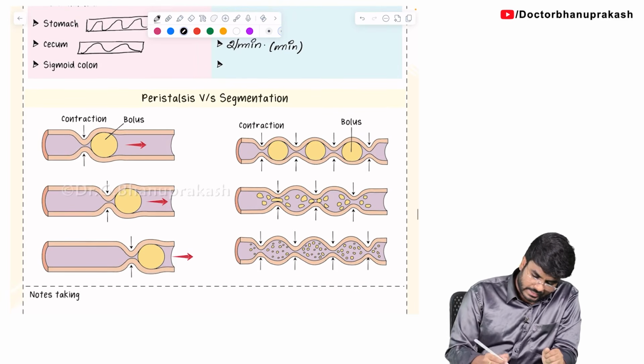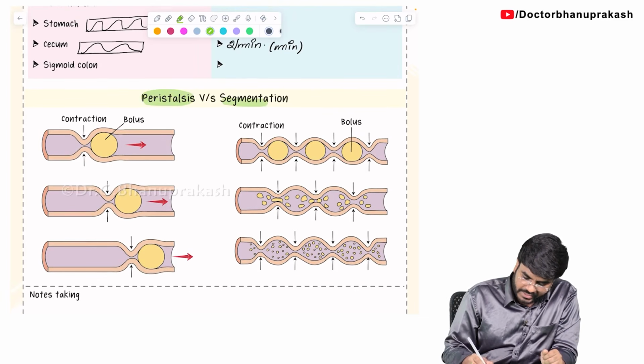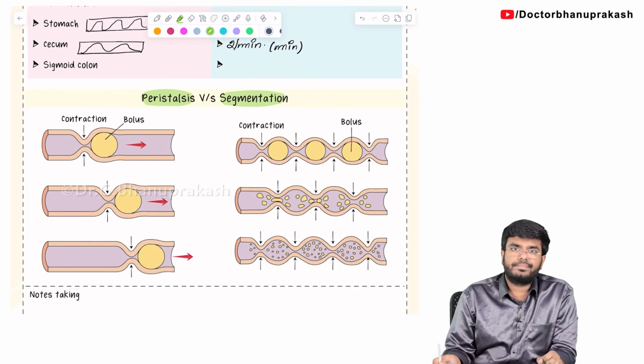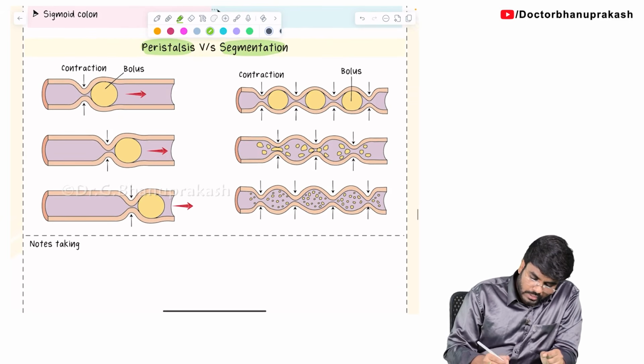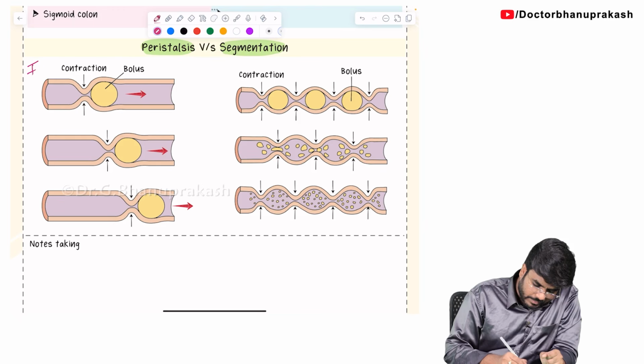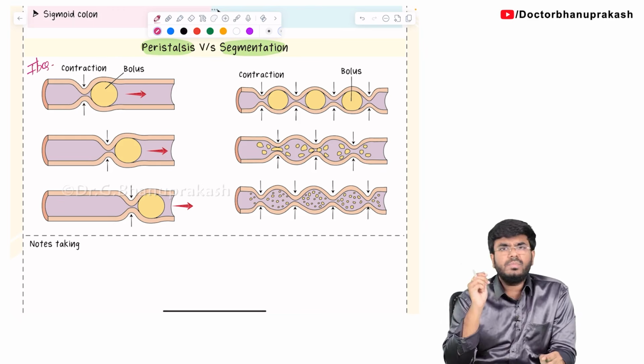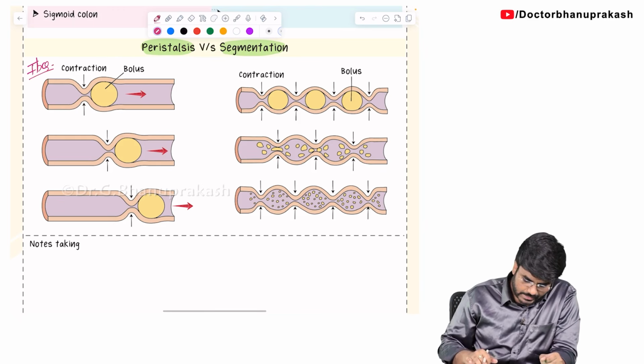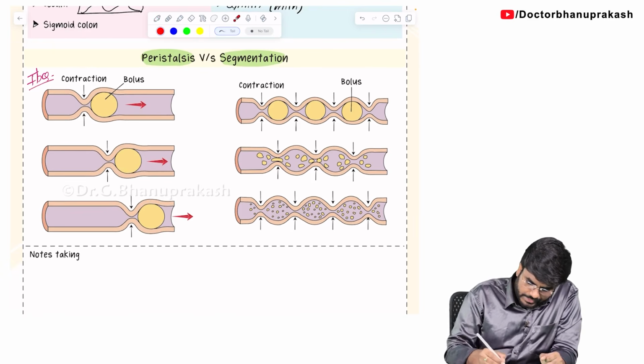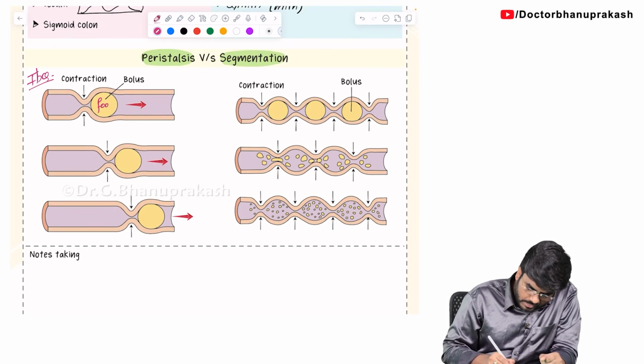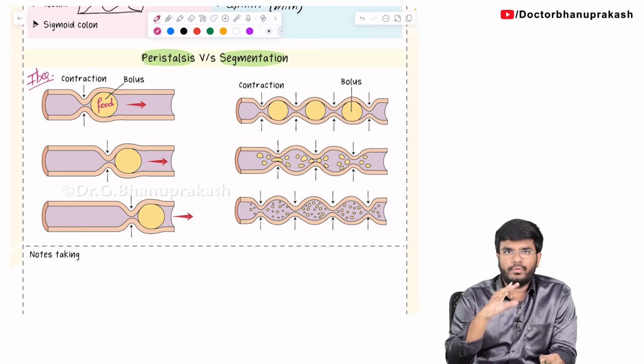Next step, let's see what is the difference between the types of contractions, that is peristalsis versus segmentation. How is the question going to come up in your exams? The question will be an image based question. Okay, the question is going to be an image based question, guys. Now, students, look here. Here is the food bolus. Let's say you have taken some food and here is the food.